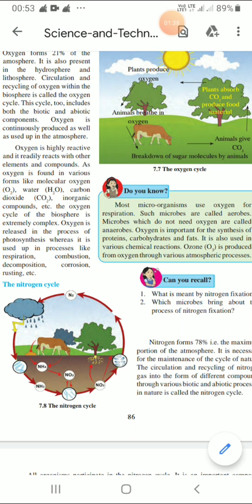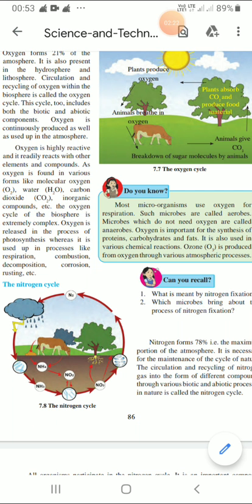As you all know, what is photosynthesis? Photosynthesis means when plants absorb carbon dioxide from the atmosphere, they take sunlight from the sun, and chlorophyll is already present in the leaf. Due to that, the leaf's color is green. Then their roots absorb water. So, in the presence of all these four factors, when they prepare their food in the form of glucose, this process is known as photosynthesis. Here, the oxygen is released back into the air.